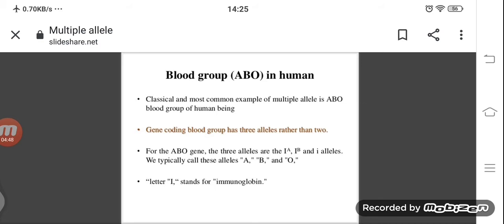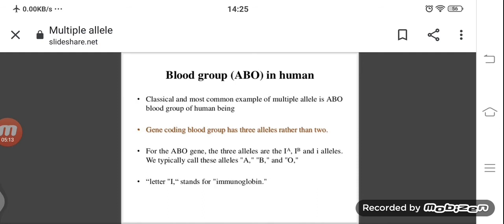The classical and most common example of multiple alleles is the ABO blood group of human beings. The gene coding for blood groups has 3 alleles rather than 2. For the ABO gene, the three alleles are IA, IB, and i. What is the I here?